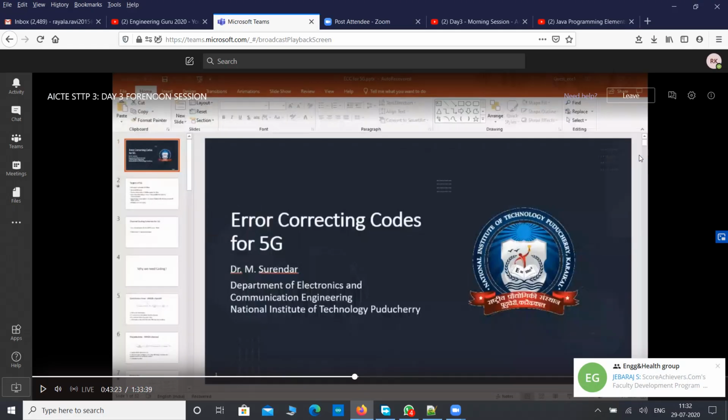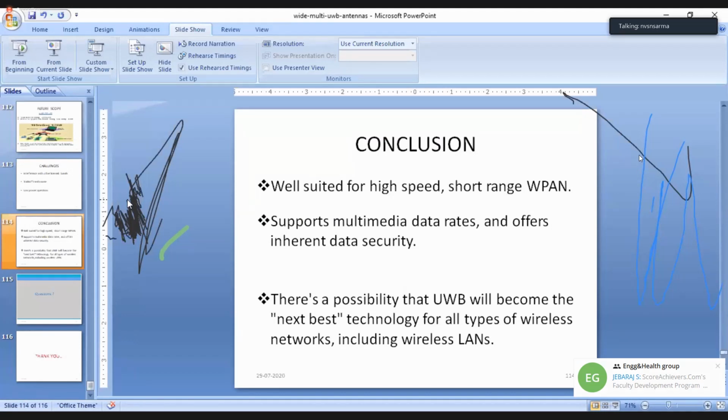And if you want still more, you can go for HIS, that means high impedance surfaces. The thickness of the antenna increases, but by keeping one more layer with different types of patches and other things, you can still increase the bandwidth of operation. People have gone even for 80% bandwidth. I've seen so many papers on that, which is very, very high compared to the 5% referred for microstrip antennas. From 5, now people have gone to 60%, 70%, like that.